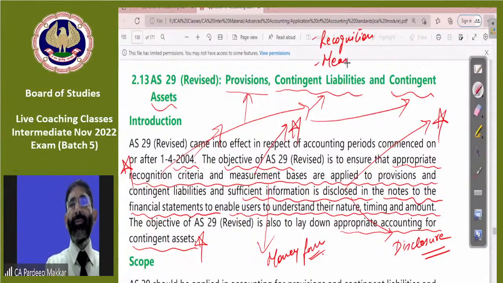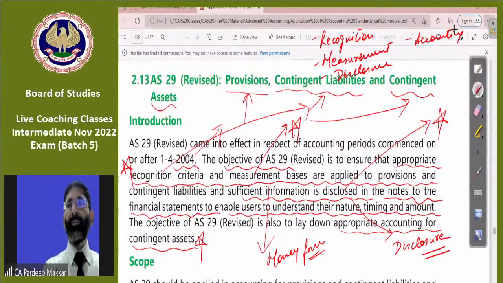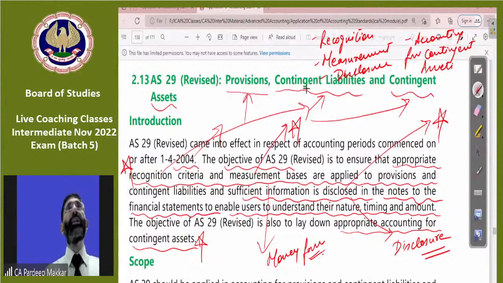Second is measurement. Disclosure. And accounting for contingent assets. So these are the 4 objectives. Good morning, Madhushiri. Noted?